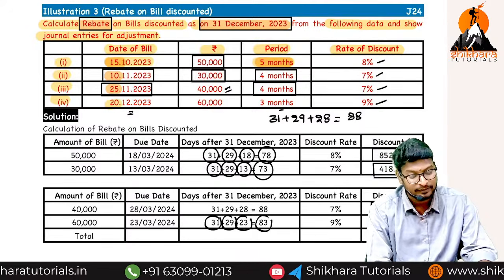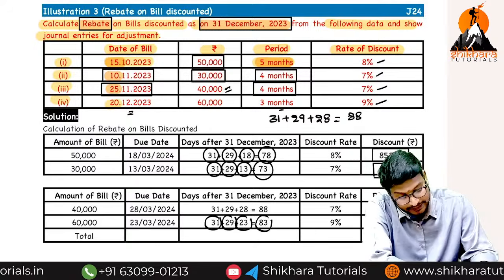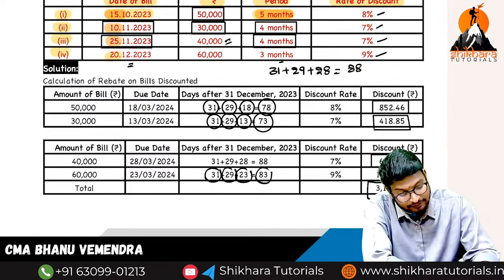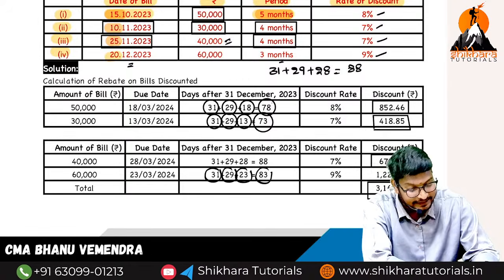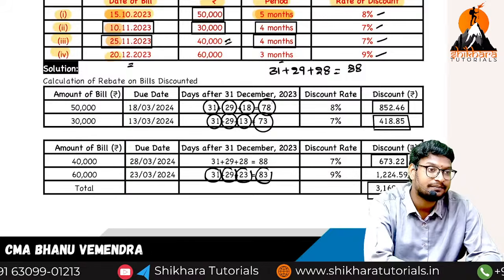That is equal to 1,240, 224.59. What is the total? 3,169.12. So can you tell me the entry of rebate?